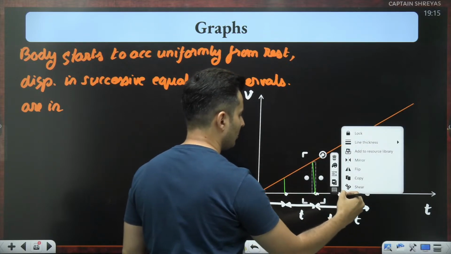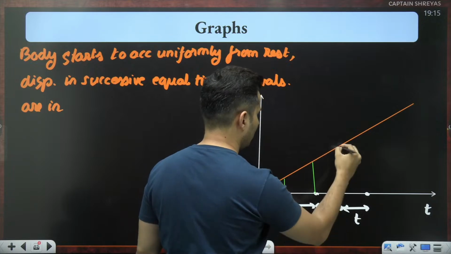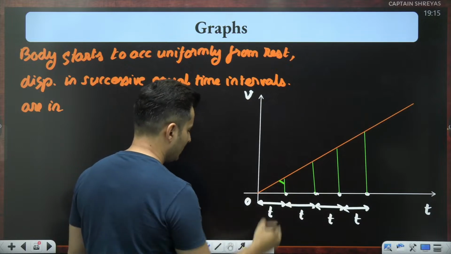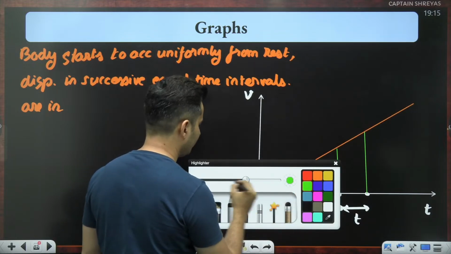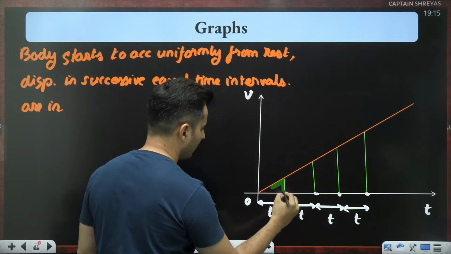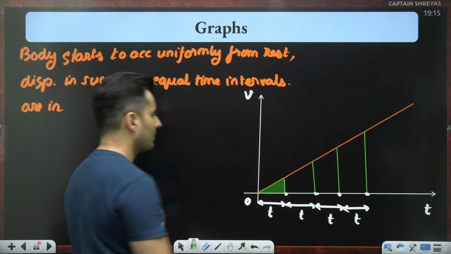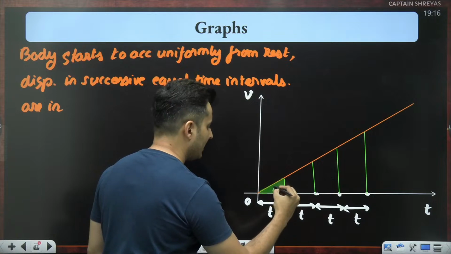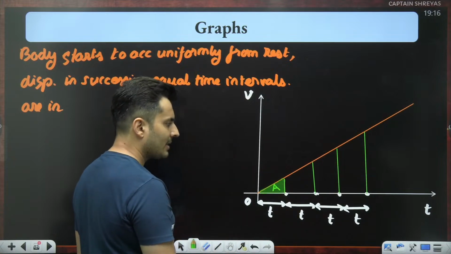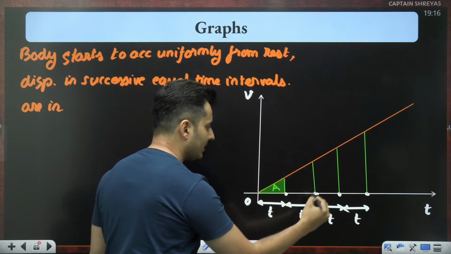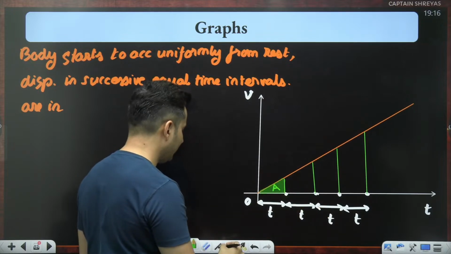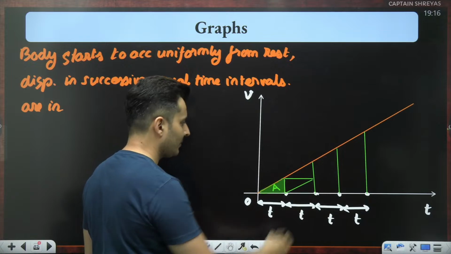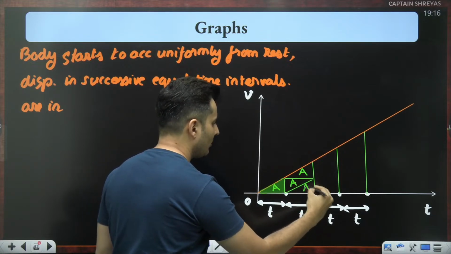If I measure this particular area right over here, and call that area, my dear warriors, capital A, in this particular part, can you see how many such triangles will fit in? Just check this out. 3 triangles will fit in, guys. So this will be A, this will be A, this will be A.